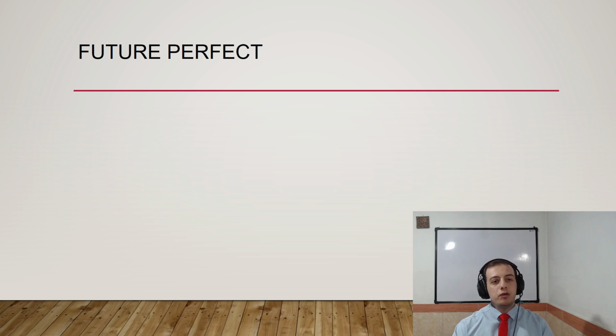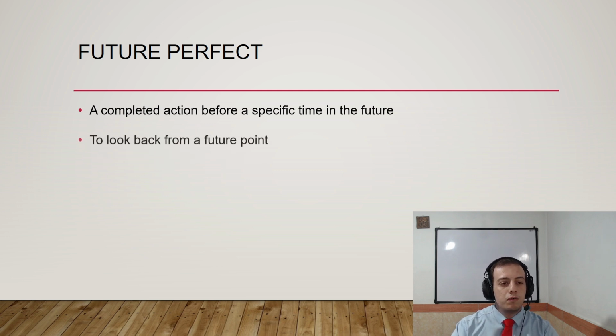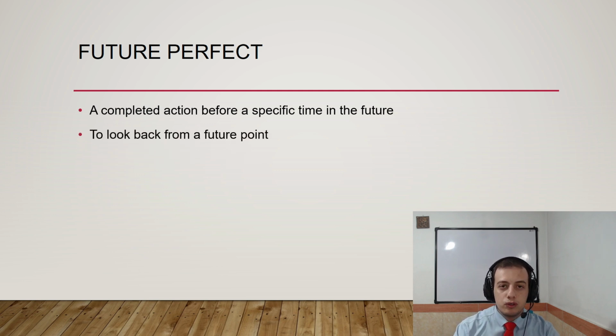All right, future perfect. A completed action before a specific time in the future. Actually, the most important usage of this grammar is a complete action before a specific time in the future. The second one, to look back from a future point. The second one is difficult to understand, but I will tell you in examples.